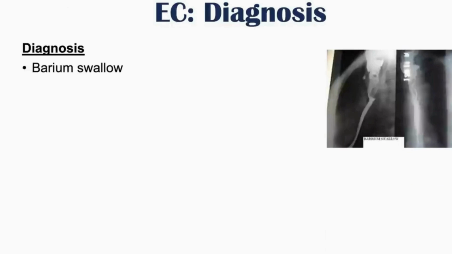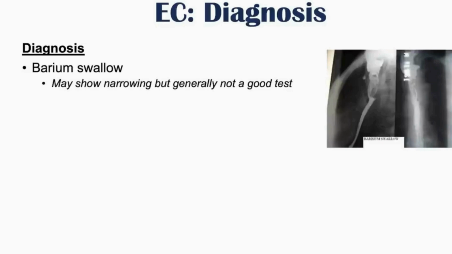How is esophageal cancer diagnosed? So clinicians diagnose esophageal cancer by several different mechanisms. One I'll bring up here is barium swallow. Although it's not typically used, barium swallow is when a patient swallows barium and then there is imaging done. It's not a good test, but if it is done, it may show narrowing of the esophagus. The best test, or the best way to diagnose esophageal cancer, is through endoscopy with biopsy.